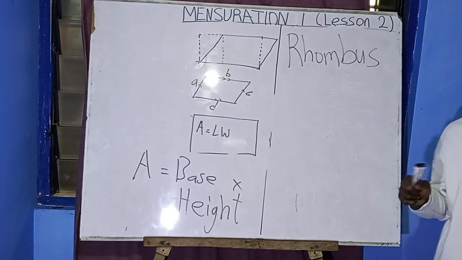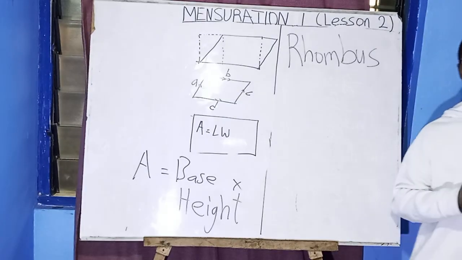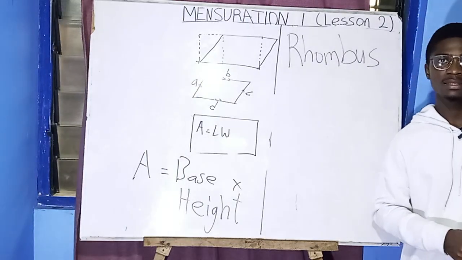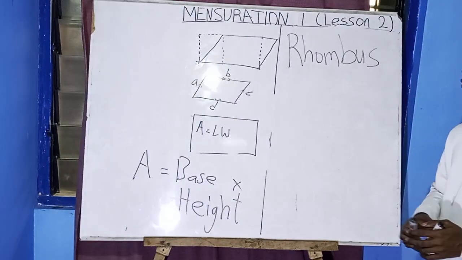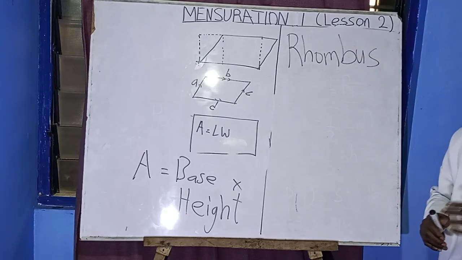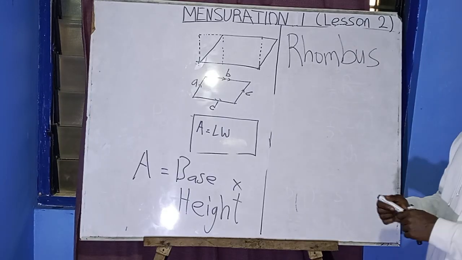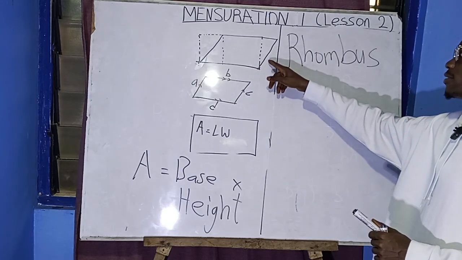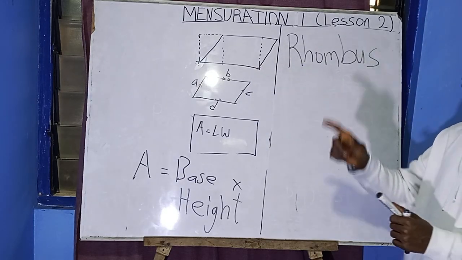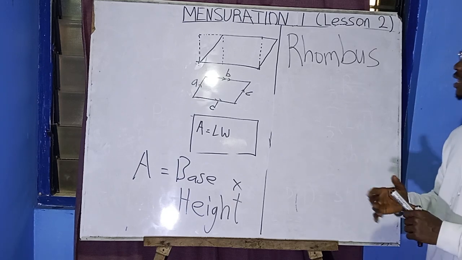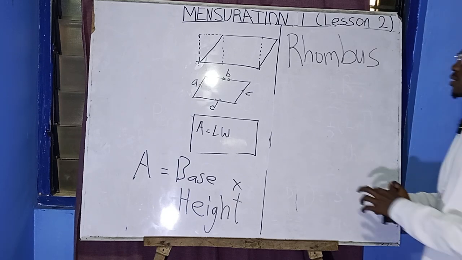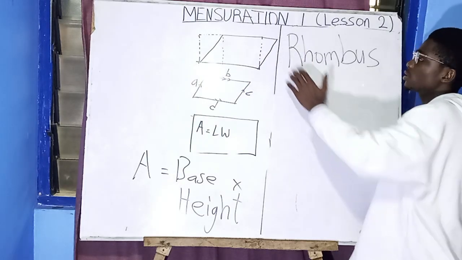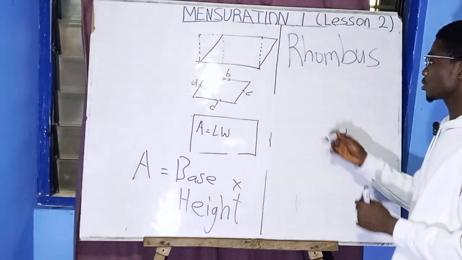Rhombus is a square which has been pushed. So this one is no more a rectangle. It's now a square which has been pushed, or what? Tilted uniformly. The reason why I'm adding uniformly is that when you push the side, this side doesn't become curved. It maintains a straight line despite that. So the way this side slides is the same thing that happens here. So this is a rhombus.